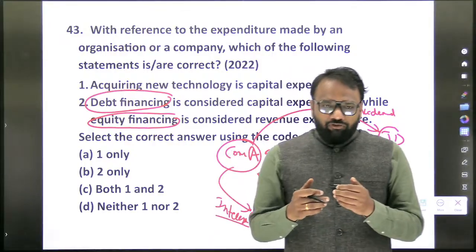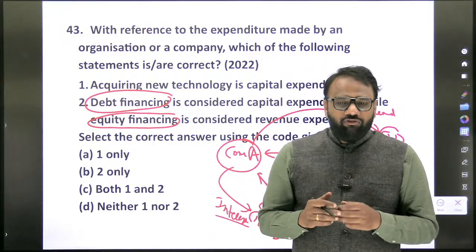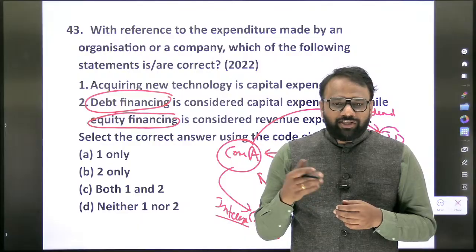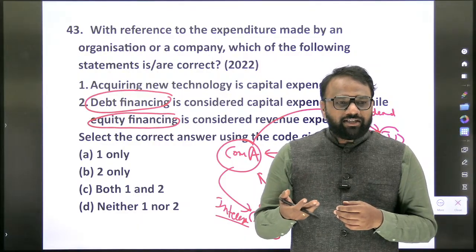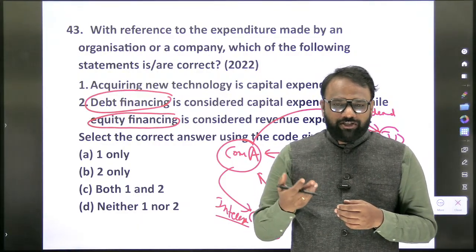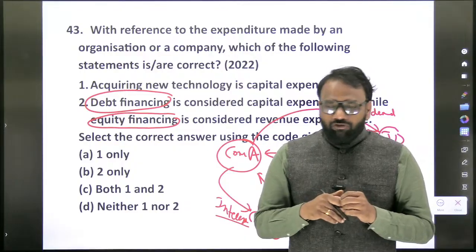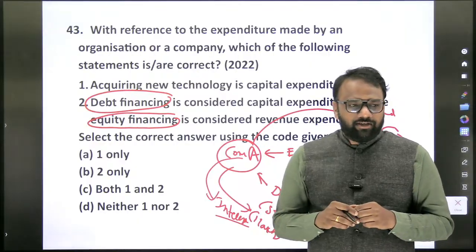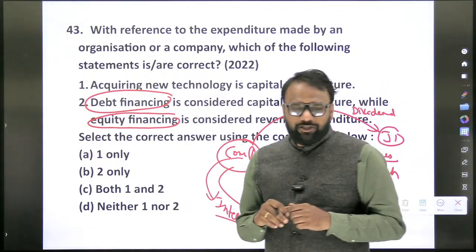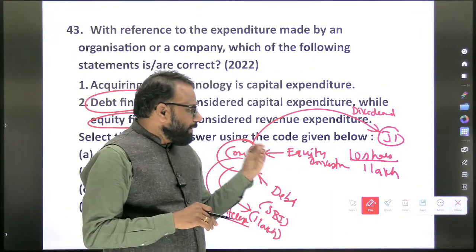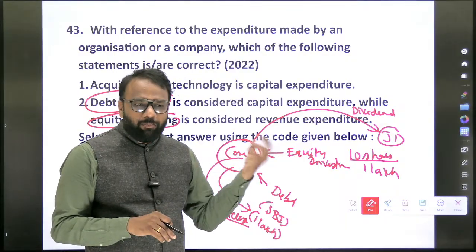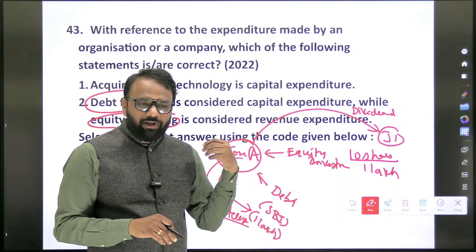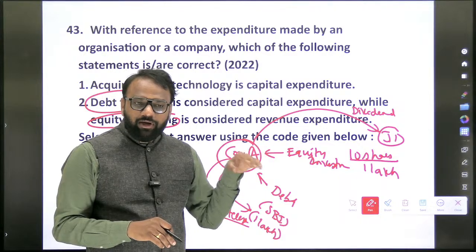Now every year when you pay dividends, when you pay interest, what is it considered as? Is it capital expenditure or revenue expenditure? Revenue expenditure. When you pay the entire amount back to the bank, 1 lakh rupees, it is considered capital expenditure. Now if you purchase back the shares from the people who have bought, you will give them money, so that is again capital expenditure.